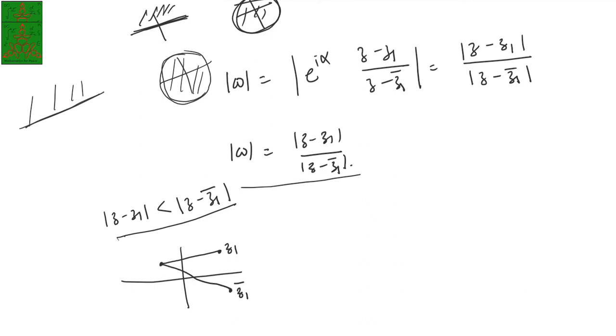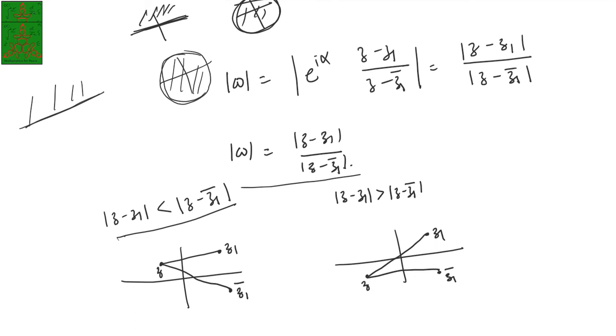But in the second situation, if this is your z1 and this is your z1 bar, and z is here, then this distance is bigger than this one. That means the mode of z minus z1 in this situation is greater than the mode of z minus z1 bar.